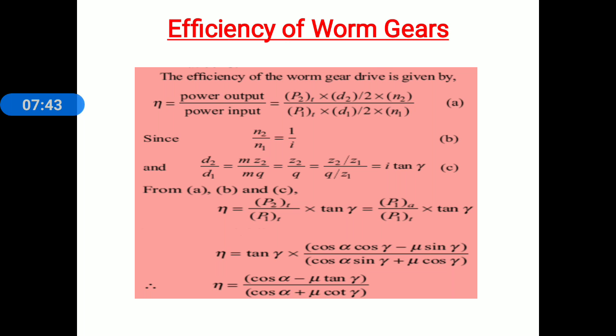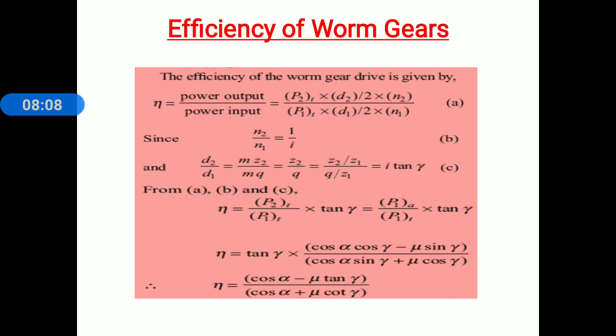Okay, let me find. Here we know that the speed ratio for worm gear is the speed of worm to the speed of worm wheel, meaning N1 divided by N2. But here there is a reciprocal: N2 divided by N1 is equal to the reciprocal of the speed ratio. Consider this equation B.